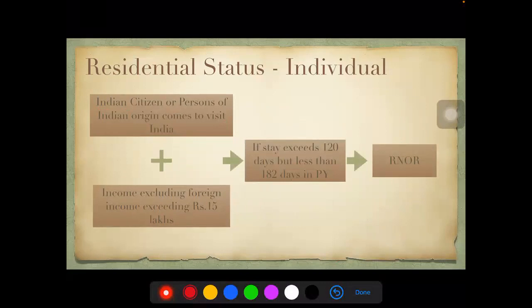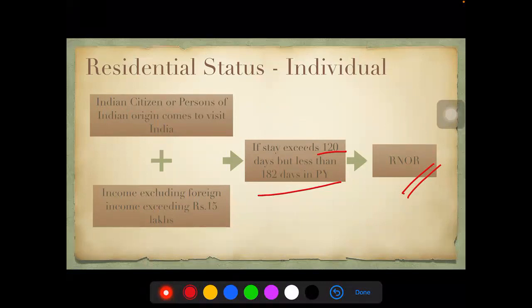So if their stay is exceeding 120 days, but it is less than 182 days, they would always be RNOR. You need not check any other condition too. If in case their stay is exceeding 182 days, then we go about checking all the other conditions, whether they were resident in 2 out of 10 years or 729 days, 730 days, all those conditions will apply later.